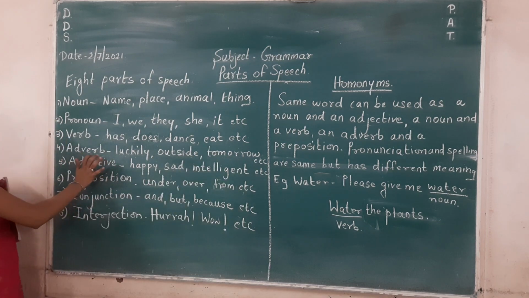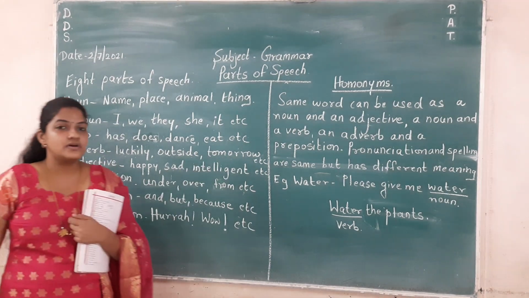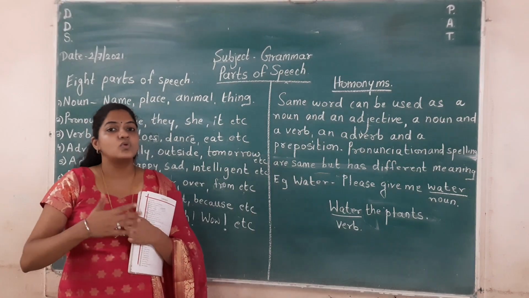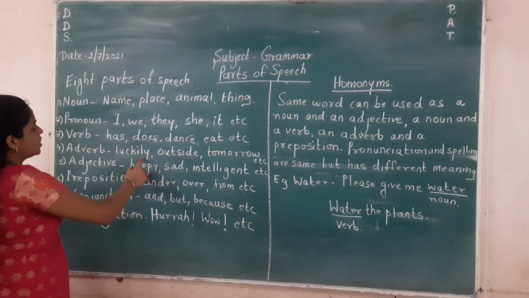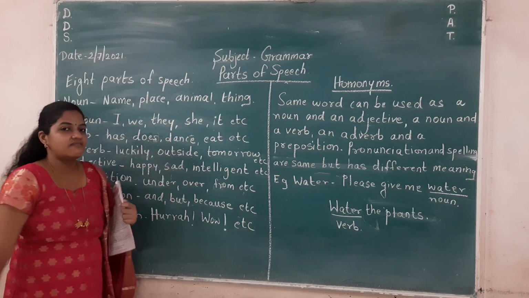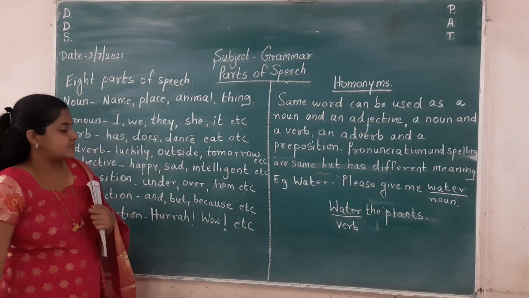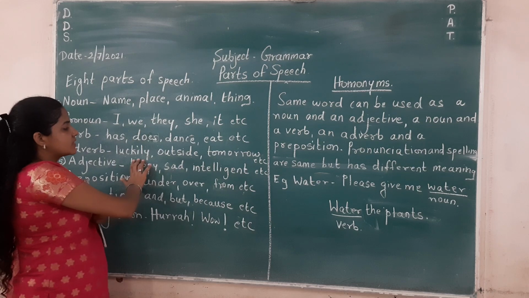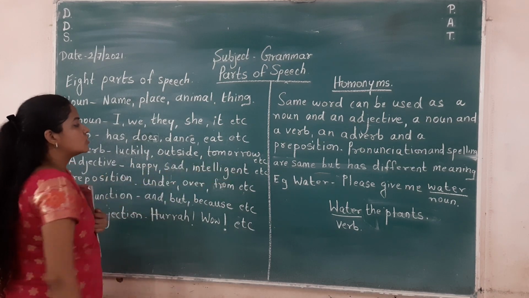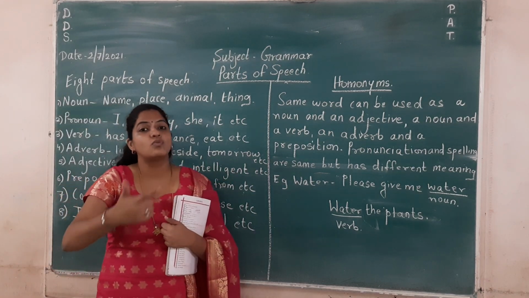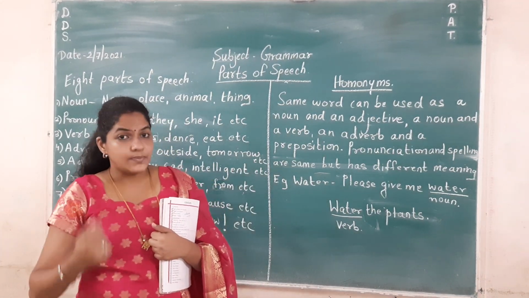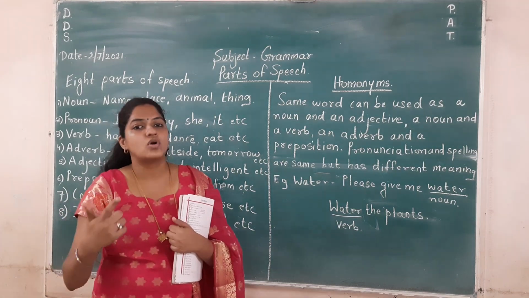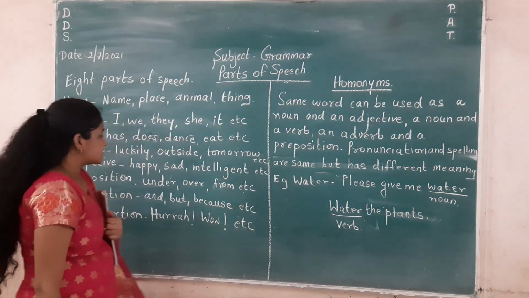Next comes adverb. What is an adverb? Adverb gives more information about the verb. And normally it ends with ly, not always. Luckily. Then outside, tomorrow. I will come tomorrow. So what is the verb here? Come. So tomorrow is the adverb.